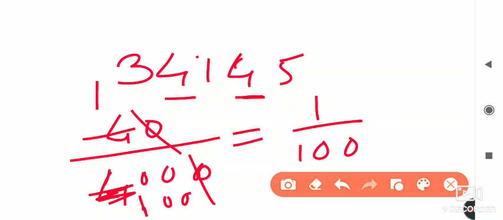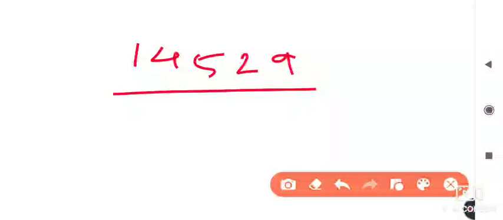Okay, next question, one more trick we will see. Suppose this is the question: how many times is the place value of 2 in 1, 4, 5, 2, 9? In this number, the question is, how many times is the place value of 2 that of the place value of 4 in the number 14,529?